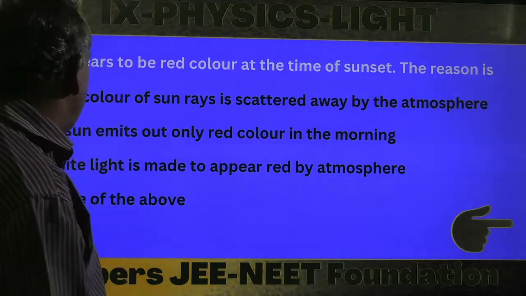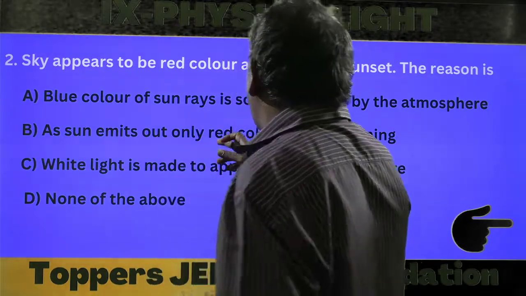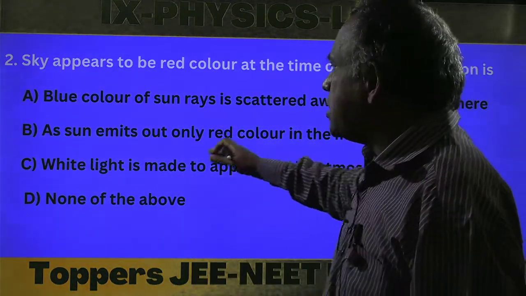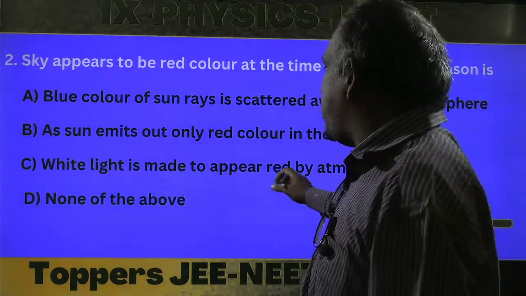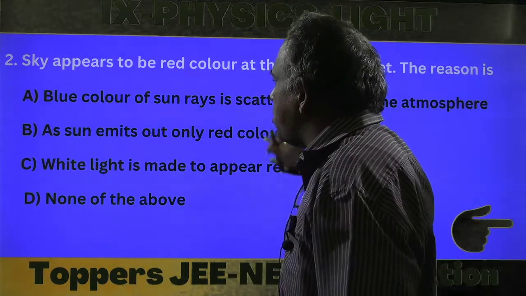The reason is, a similar question here also. The blue color of sun rays is scattered away by the atmosphere. As the sun emits only red color in the morning, white light is made to appear red by the atmosphere. None of the above. The same question here also.